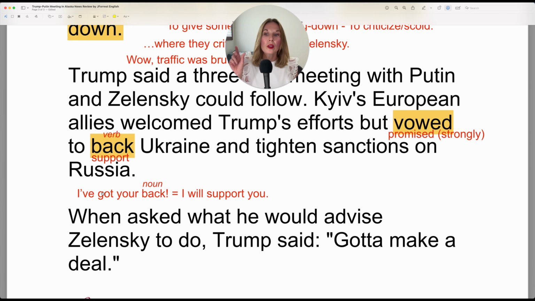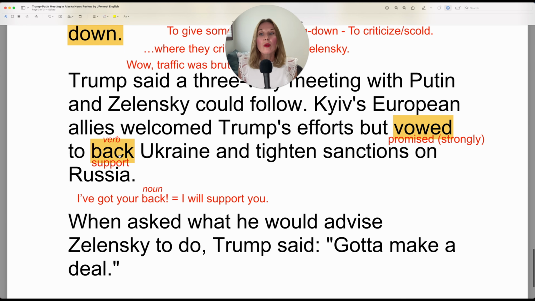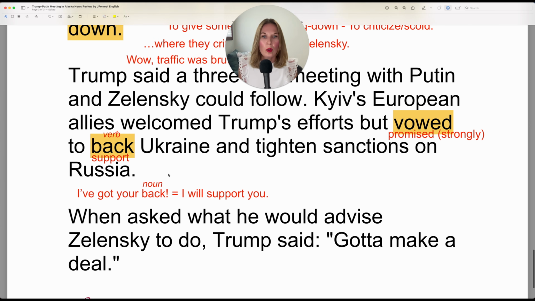So to have one's back. So your back, her back, his back. Now, in this case, back is a noun, but it's the same thing as saying, I will support you. That's what it means, but it's using back as a noun. In this case, back is being used as a verb, and that's also quite common. But vowed to back Ukraine and tighten sanctions. So they vowed to back Ukraine. They vowed to tighten sanctions on Russia.